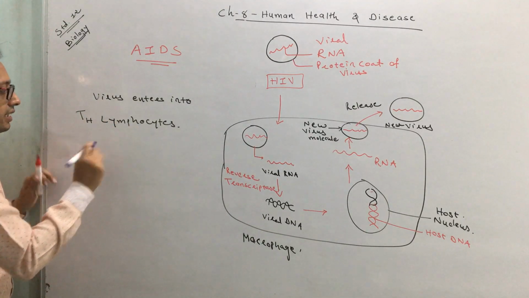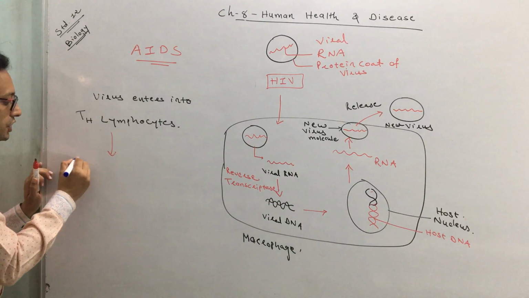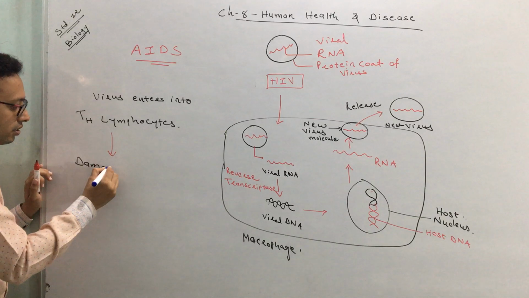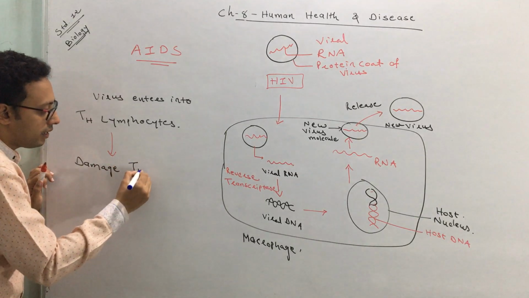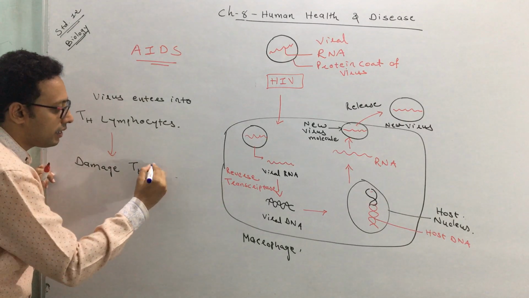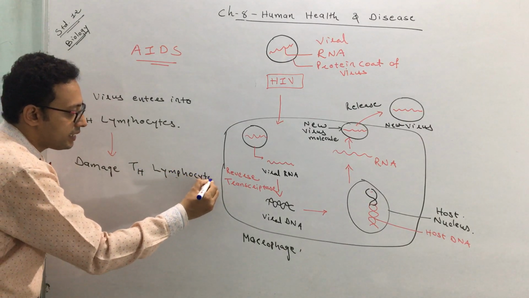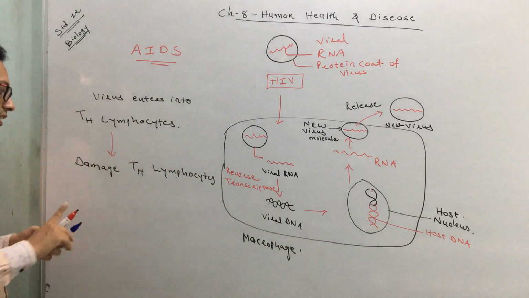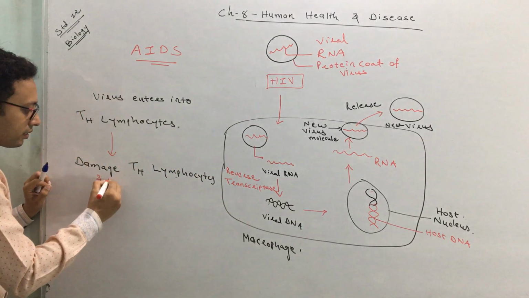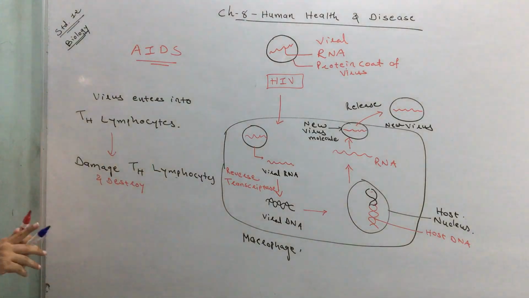Now, once it is in helper T lymphocytes, it destroys and damages the T helper cells. This T helper lymphocyte gets damaged and destroyed. So it leads to damage and destruction of T helper lymphocytes.